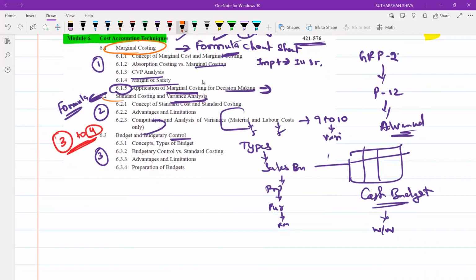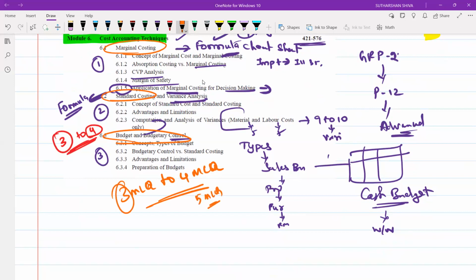Sure shot marginal, standard, budgetary. Sure shot 3 to 4 MCQs should be there. You may also expect 5 MCQ questions. Minimum I will tell 3, maximum 5 MCQs will be there. Sure shot, so try to figure it out and try to learn.